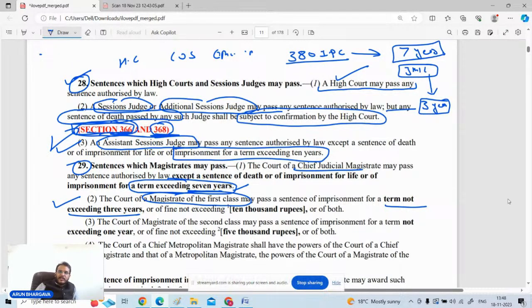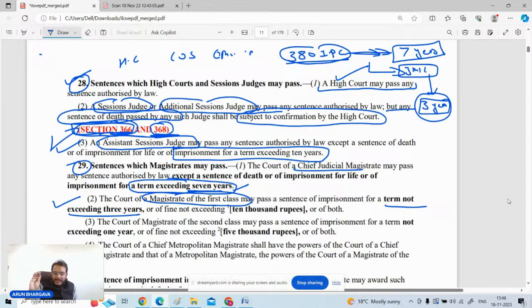सवाल समझ रहे हैं सभी लोग? नहीं समझ रहे हैं? सवाल मेरा बड़ा सिंपल है। एक ऑफेंस हुआ है, थेफ्ट का ऑफेंस है, आईपीसी के सेक्शन नंबर 380 के अंदर है, under in a dwelling house the theft has been committed. The trial can be conducted according to the CrPC by judicial magistrate first class, but the maximum punishment the judicial magistrate first class can give is 3 years, but in law under section 380 the maximum punishment which can be given is 7 years.